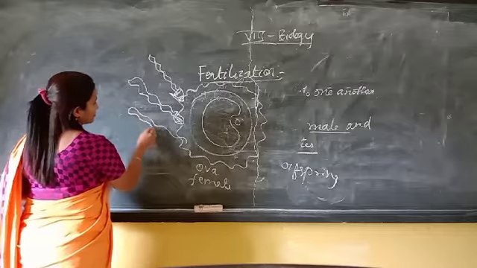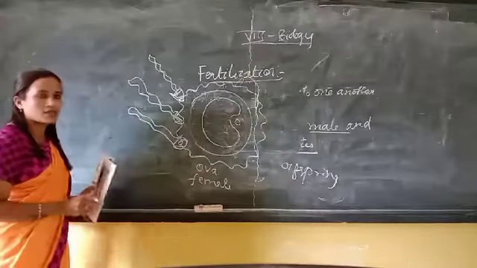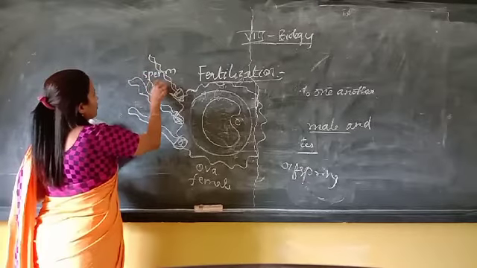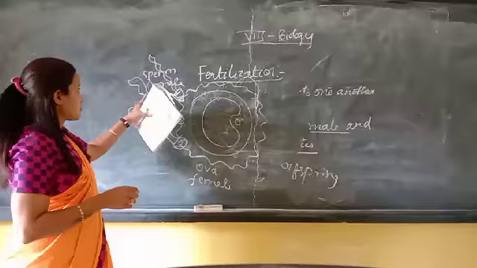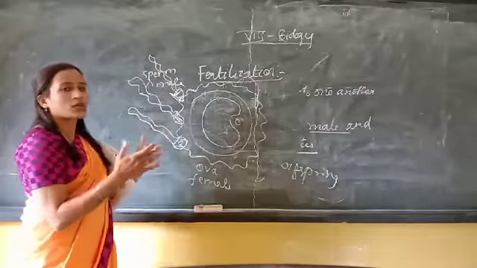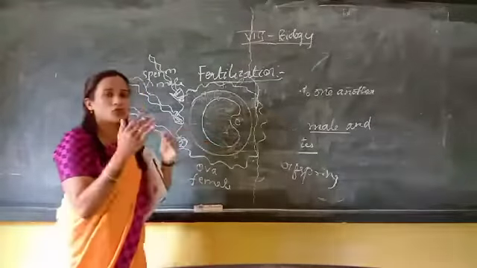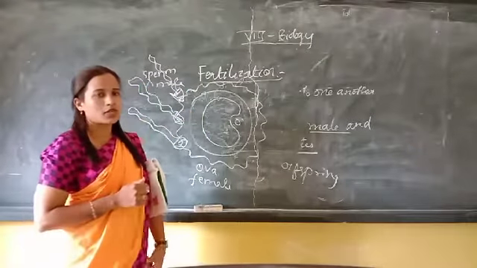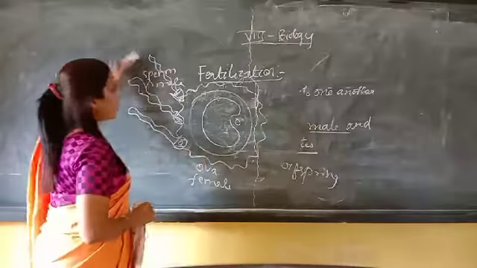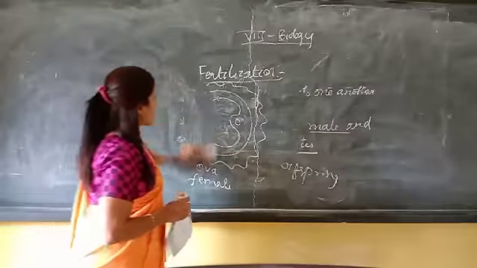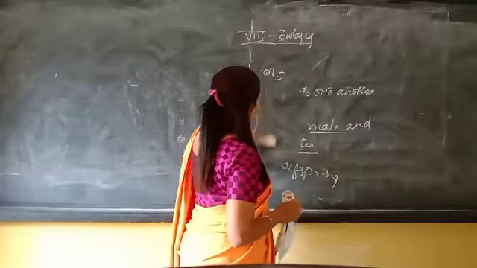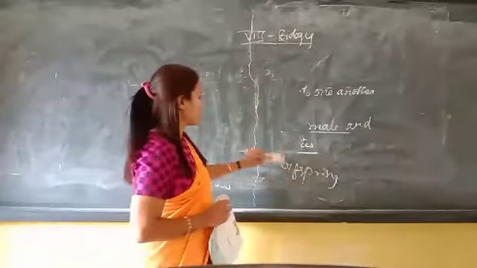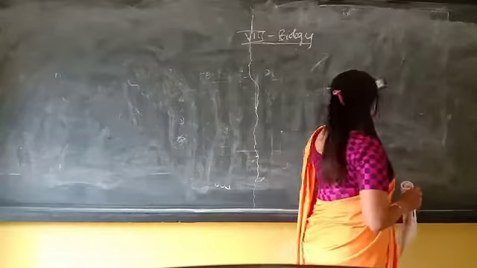Understood? This is the sperm, the male reproductive cell. When the male sperm comes in contact with the female ova, that process we call fertilization. I hope you have understood how fertilization takes place between male and female. Why does fertilization take place? To grow into a new baby. Next.